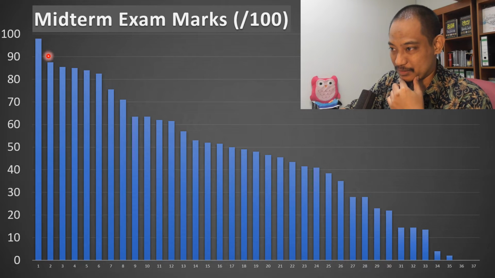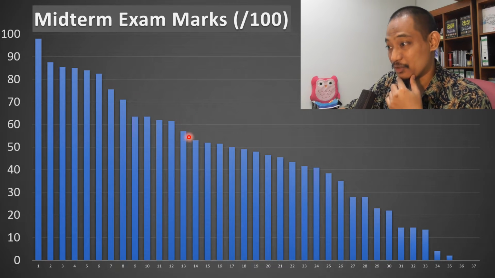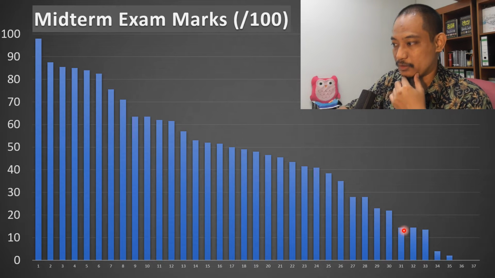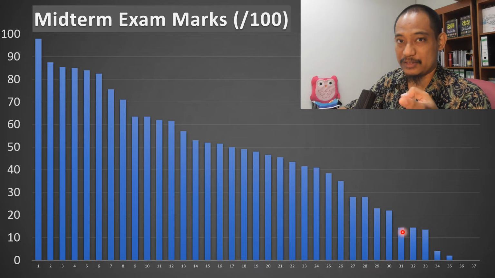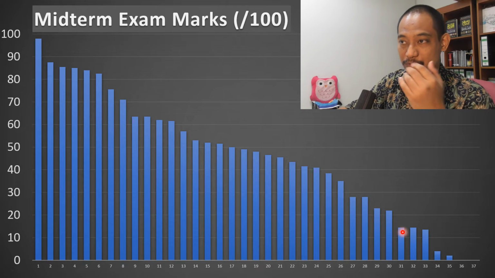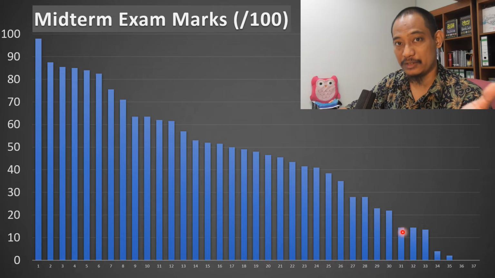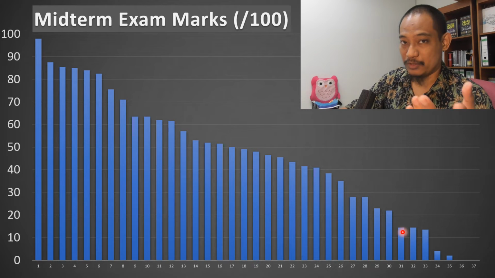You can see there are certain students in the same range, and then it drops down, certain students in the same range, drops down again, and drops here. I'm not sure what is happening here. If you are among these, and the issue is understanding, meaning you don't understand what's going on, I really hope you consult with your lecturer and your friends, especially your lecturer.